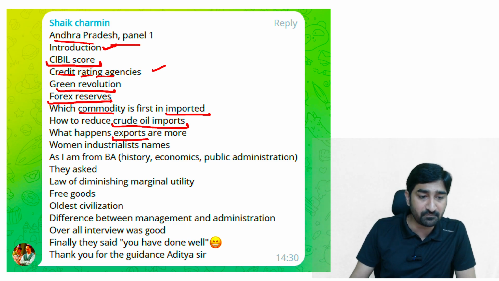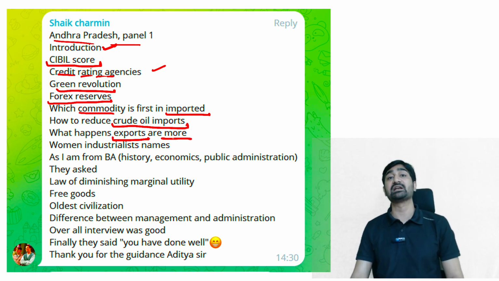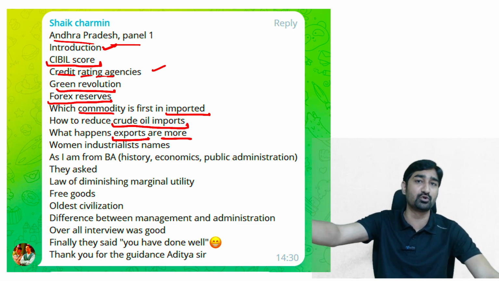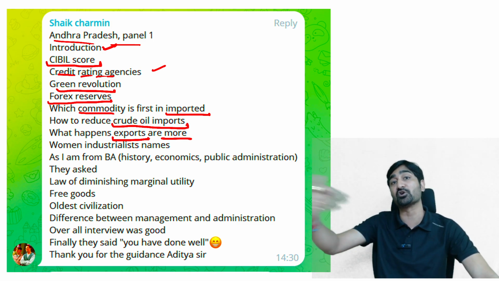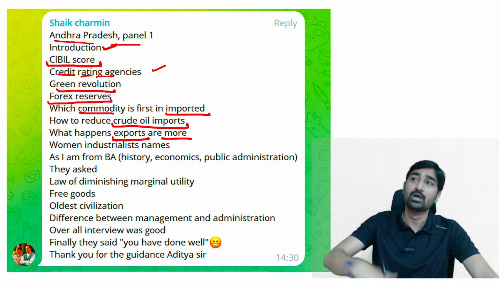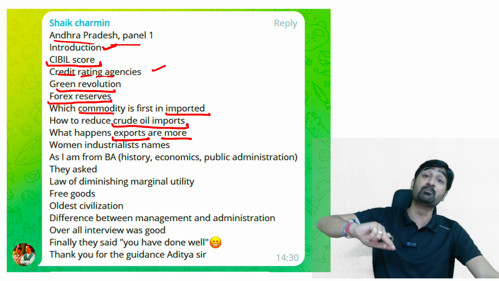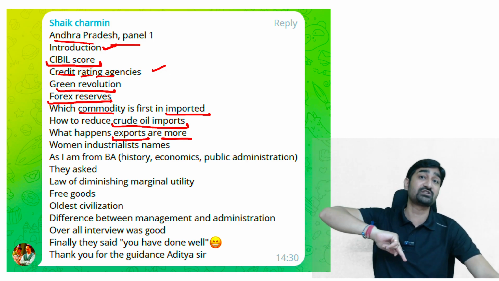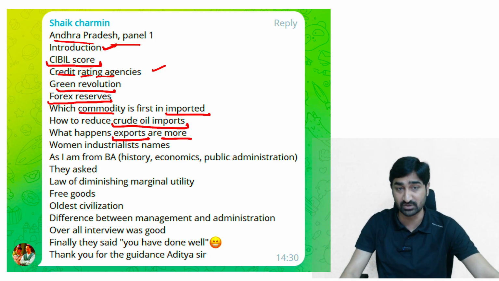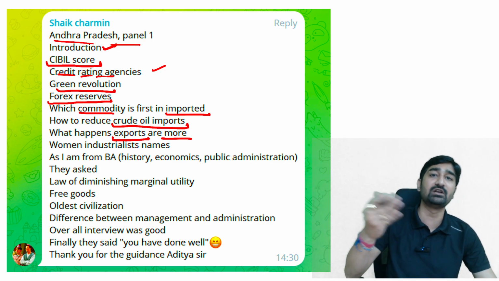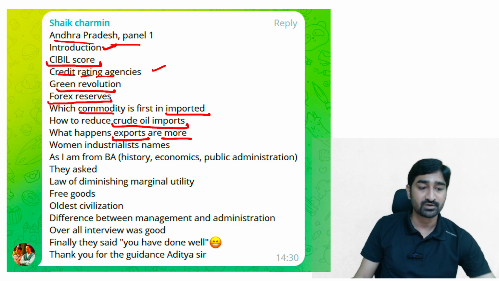What happens if exports are more? What is the negative part of export, or what is your point of view if the export is more? How is it going to positively impact the Indian economy? They can ask you in some other manner, if the imports are more, how is it negatively impacting the Indian economy. So export positively, import negatively, how they are impacting, that you need to know.